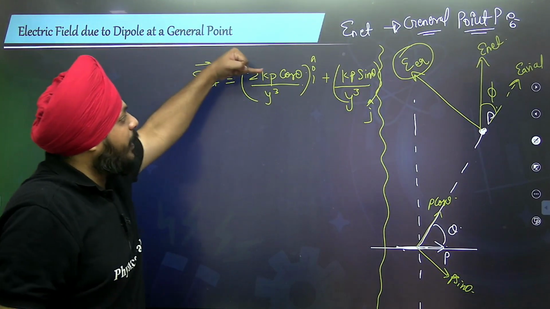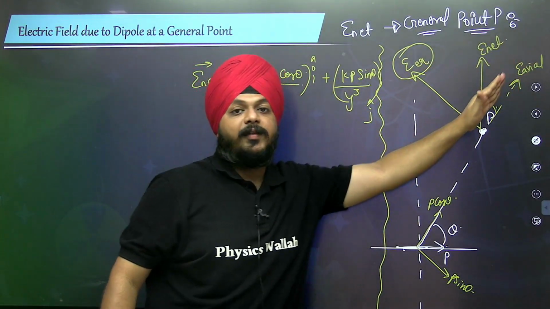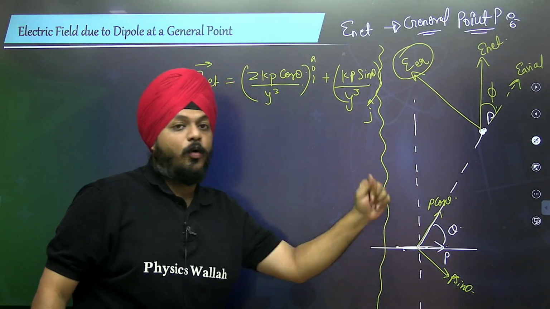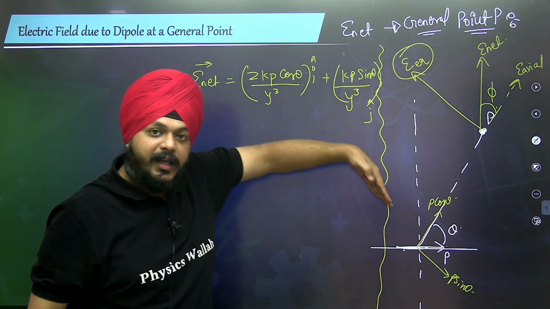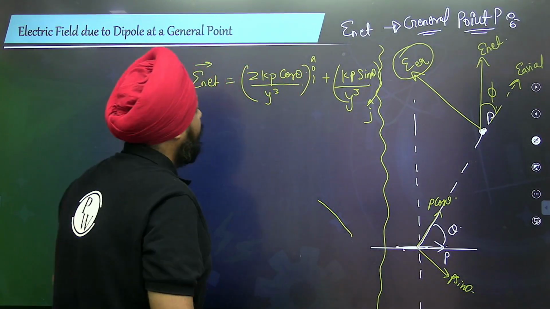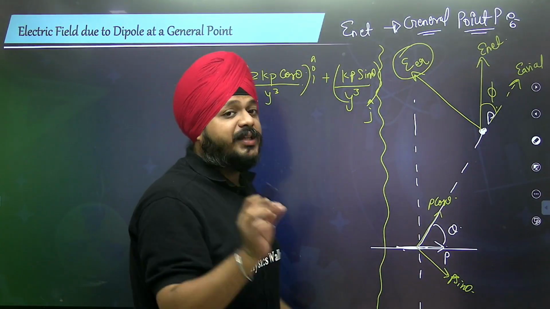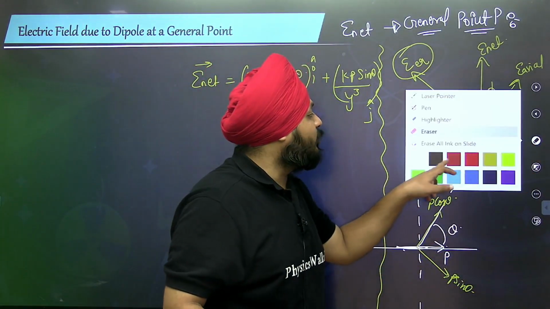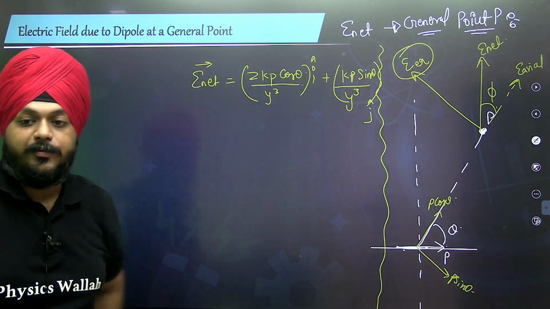The dipole moment associated with the axial field is P cos theta, and the one associated with the equatorial field is P sine theta. Resolving this, you get two important results, quite important from the JEE Mains and Advanced point of view.